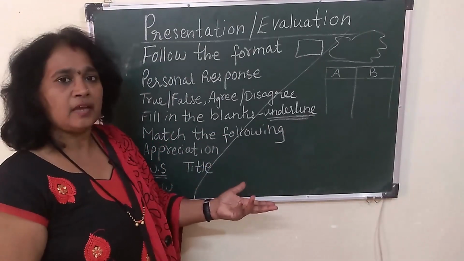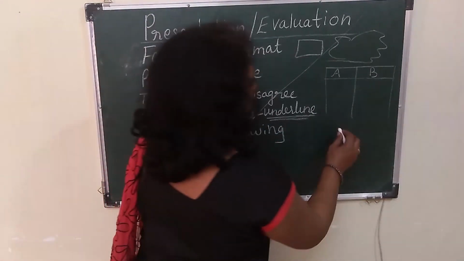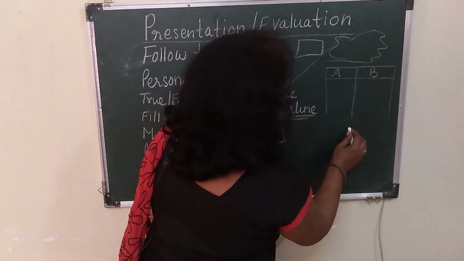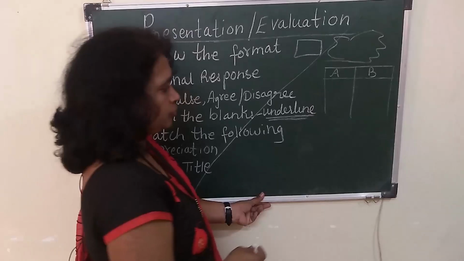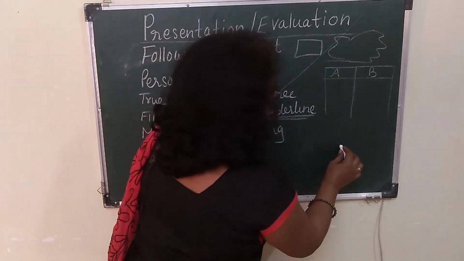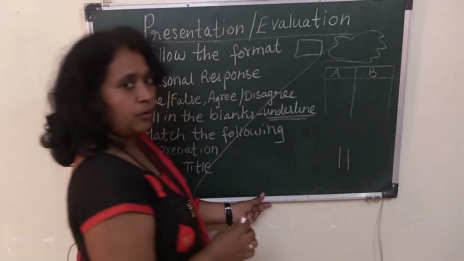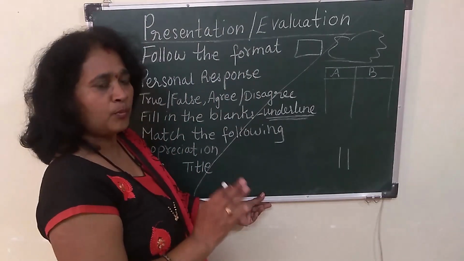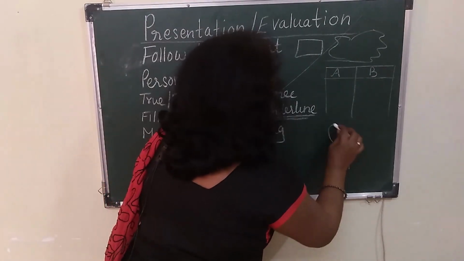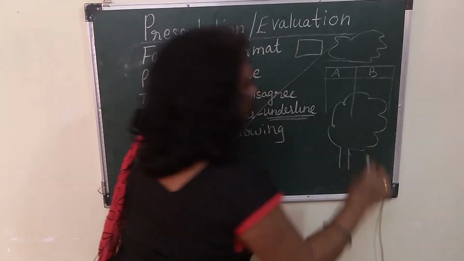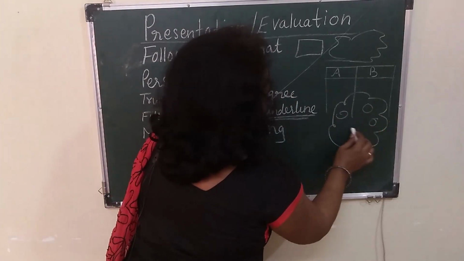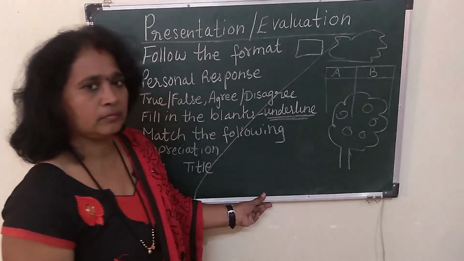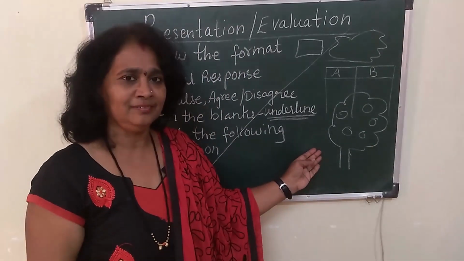If it has been asked to draw or write in a tree diagram, so what are we going to do? Normally what some children do, when it has been asked to draw or to write in the form of a tree diagram, they do like this. And there they will write some words. Is it correct, children?